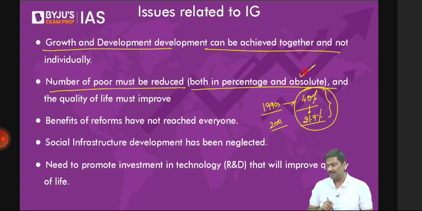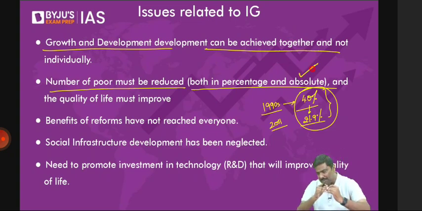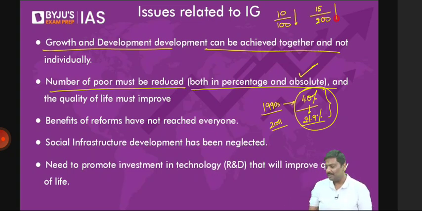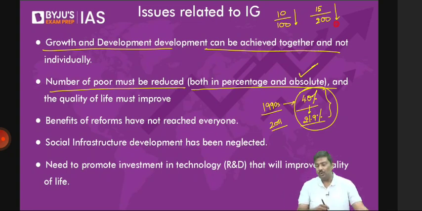Please understand the difference here. Rather than just reducing the percentage, the number of people classified as poor should also come down. Now, many of you ask me, sir, has it not come down? My dear, you tell me, 10 people out of 100 are classified as poor, 15 people out of 200 classified as poor. Can I say that the percentage of the population classified as poor has come down? Let me know. Percentage of people who can be classified as poor, has it come down or not?